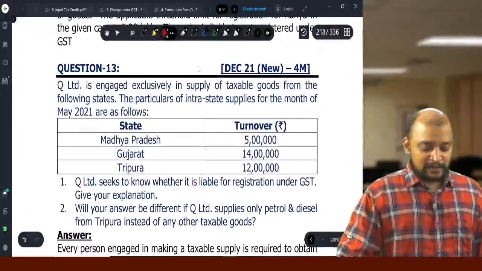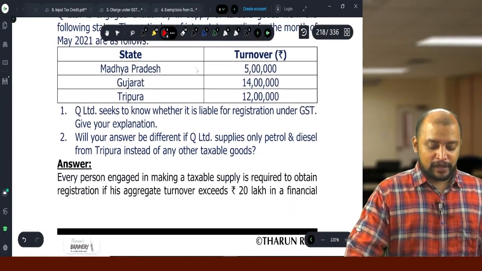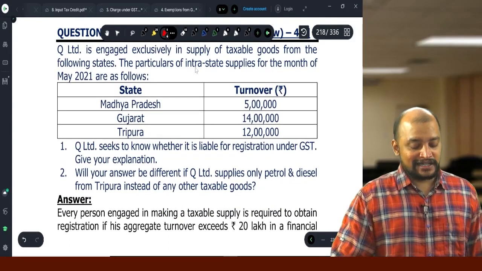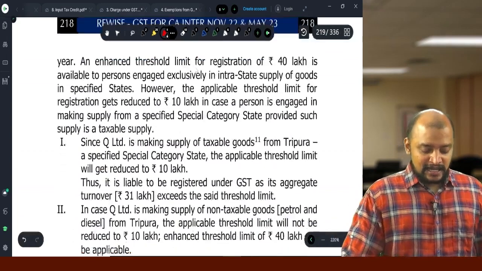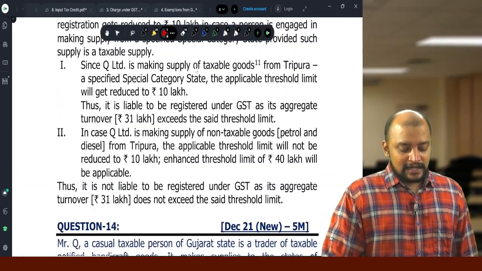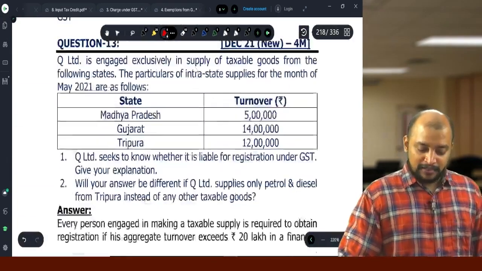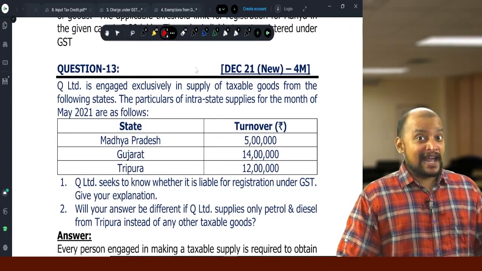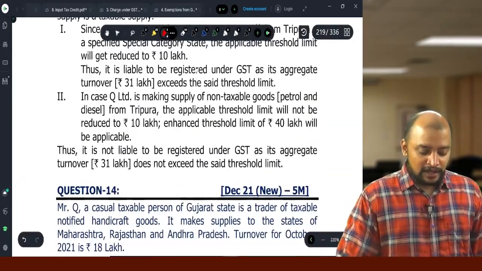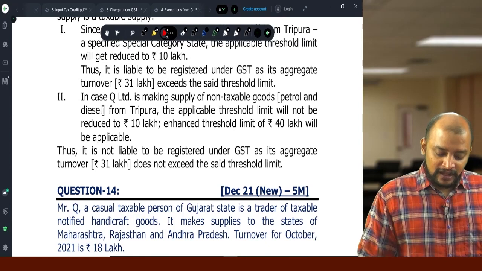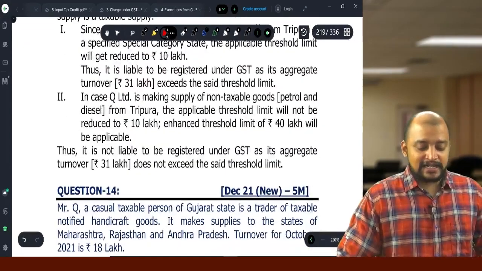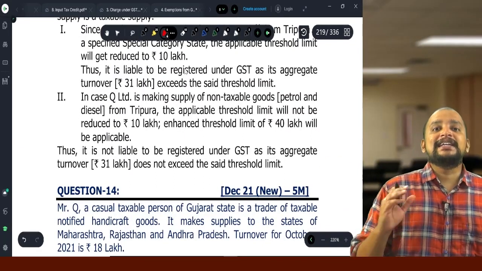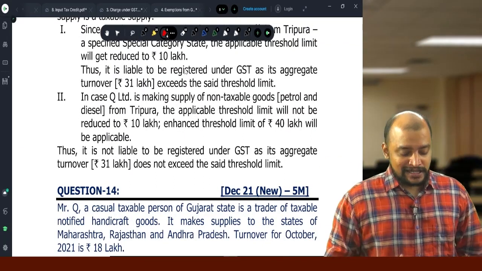Then will your answer be different if supplies of only petrol and diesel from Tripura instead of any other taxable goods? Yes, then the applicable limit will be 20 lakhs. And in this case the applicable limit will be 20 lakhs and the enhanced limit of 40 lakhs is not applicable. So, actually the answer is wrong here in this question. The enhanced limit is not applicable in case of special category states, Tripura is there.